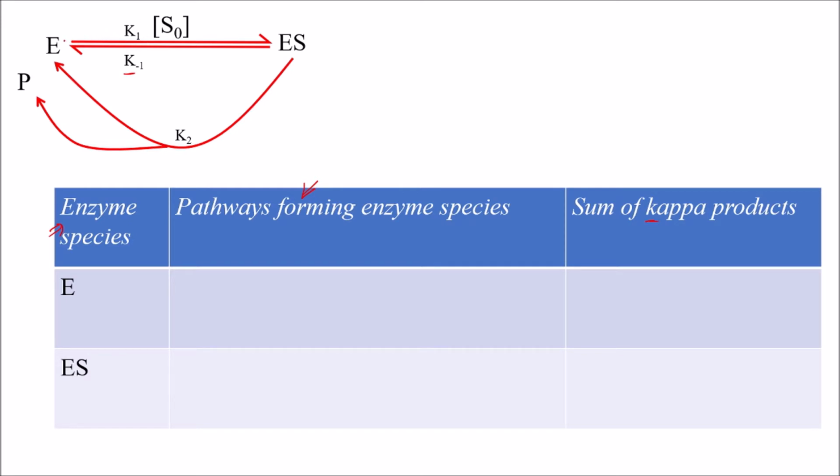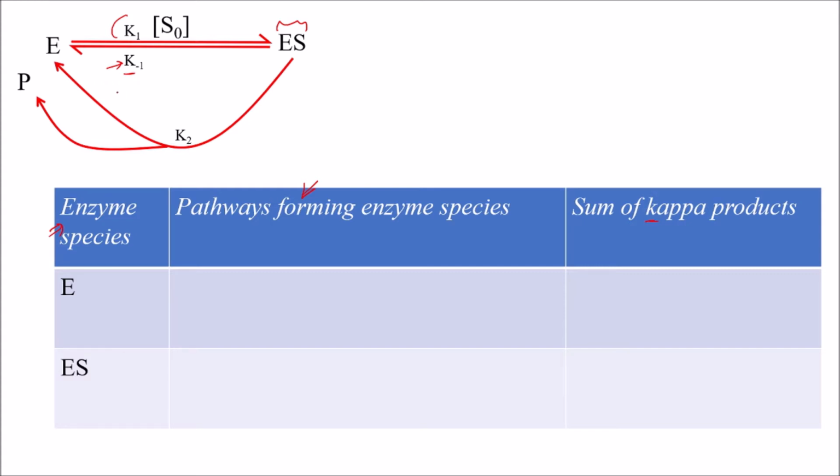In the first reaction, the formation of the ES intermediate with factor K1, the kappa will be K1 multiplied by S naught. But in the reverse reaction, the substrate is not used, so we take only K minus 1 as the kappa product.